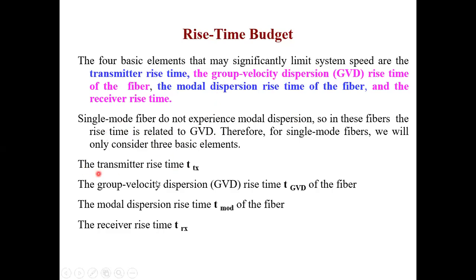So usually this nomenclature is used. TTX, TX for transmitter rise time, T GVD for group velocity dispersion rise time, then the modal dispersion rise time is T mod, and the receiver rise time is TRX. Okay, so these are the nomenclatures that are used in various books that you will refer. They might use different subscripts, but remember, finally, it is the time that you are taking into consideration.